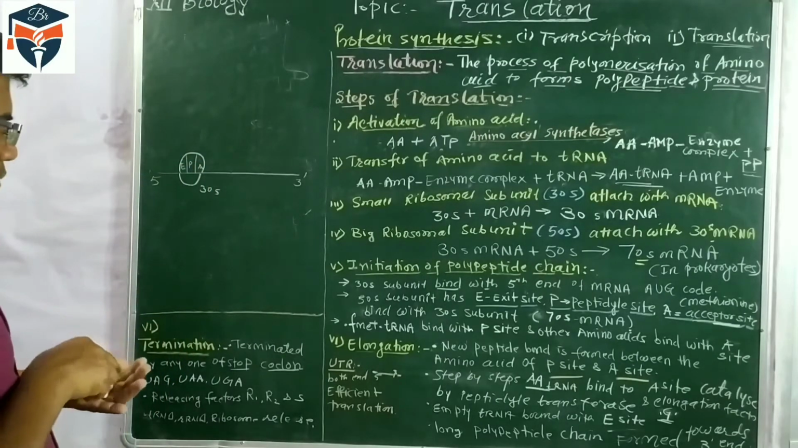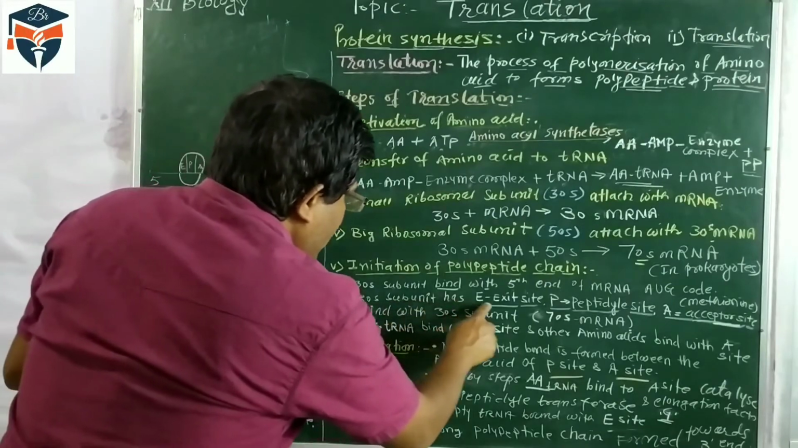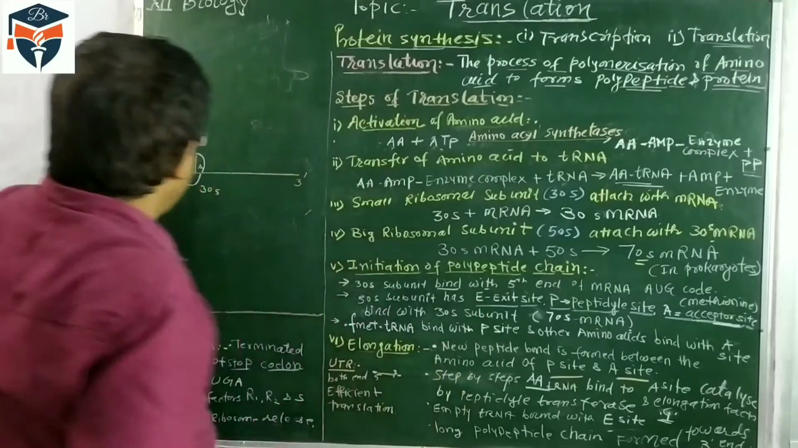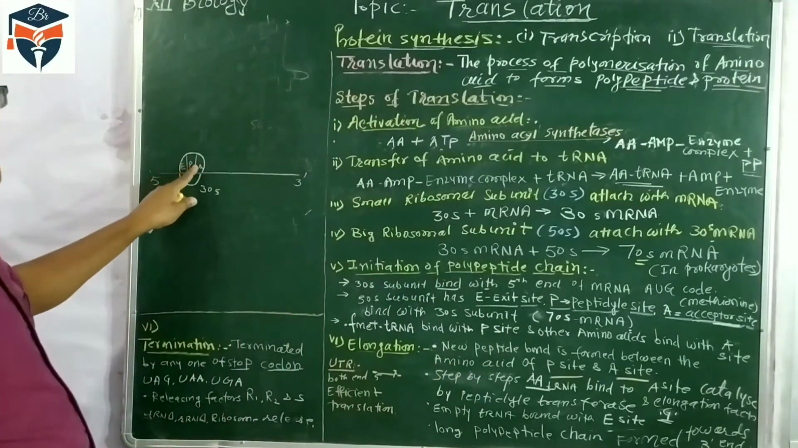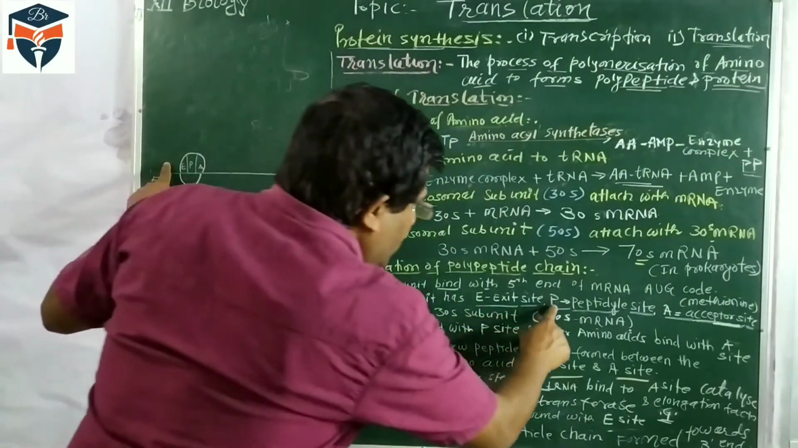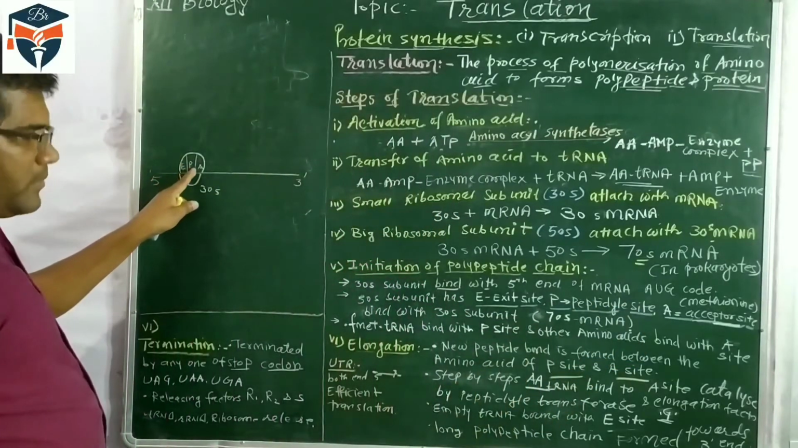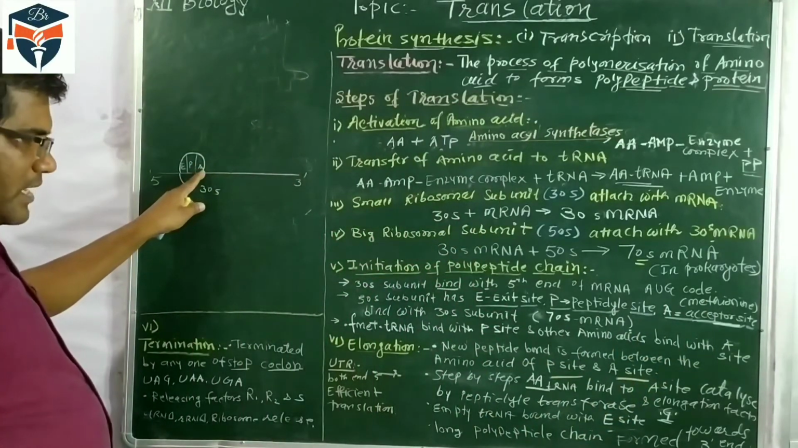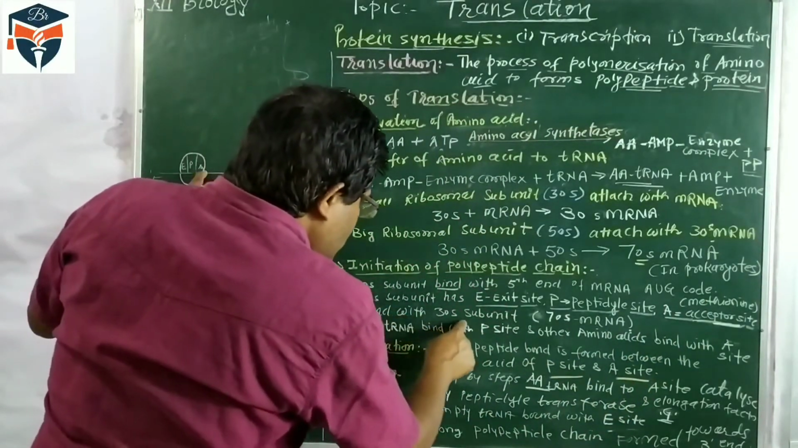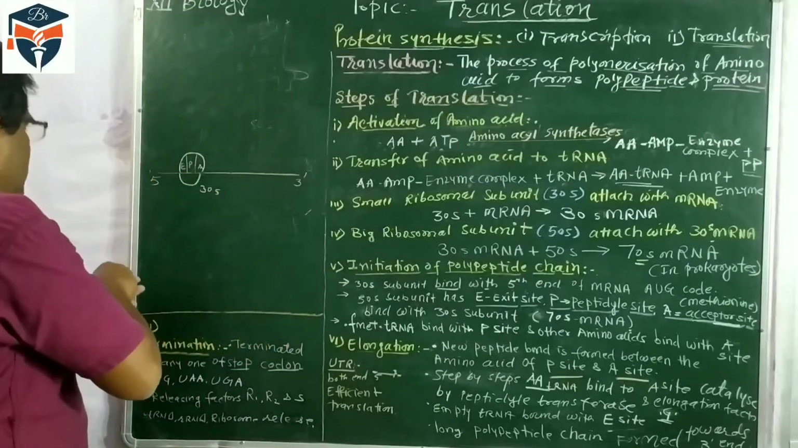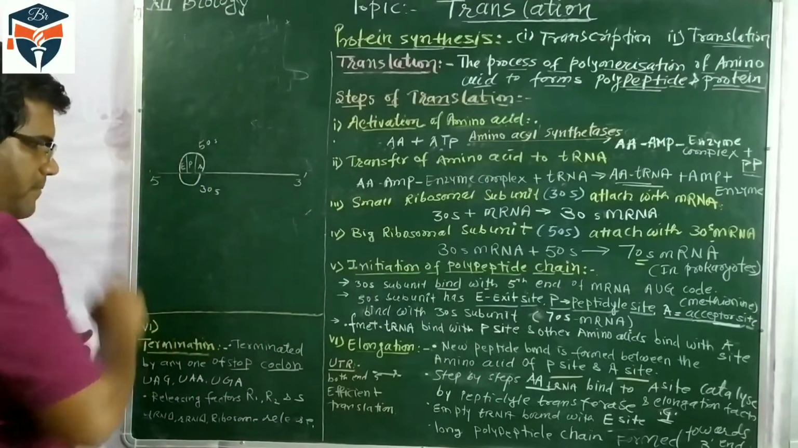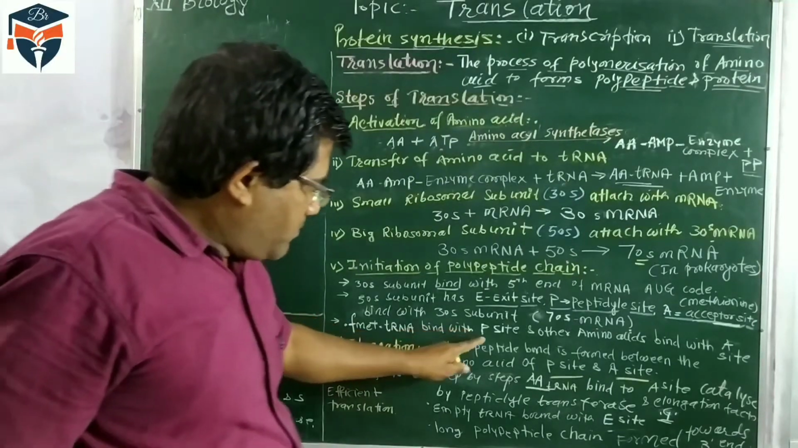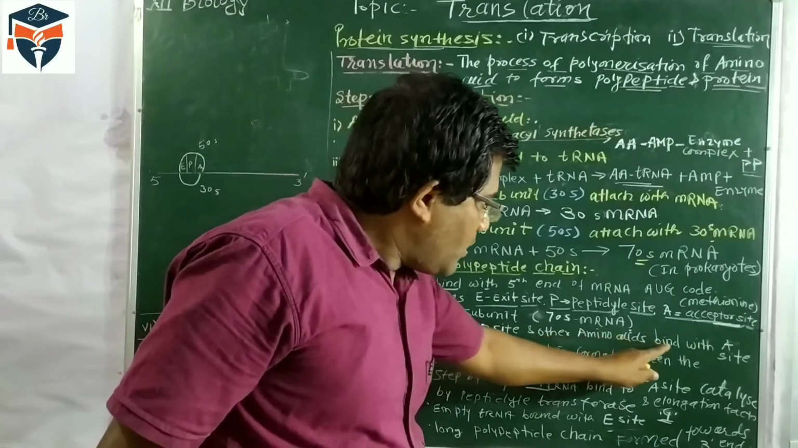Now, the 50S subunit has three sites: E, P, and A. E is the exit site, from which the tRNA molecule will be released after forming the bond. P is peptide, where the peptide bond formation takes place. A is acceptor, where amino acids are combined. This binds with the 30S unit, it means the 50S and 30S units are bound. Formylated methionine tRNA binds with the P site, and the other amino acid binds with the A site.